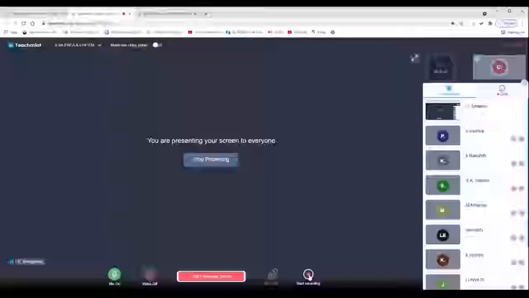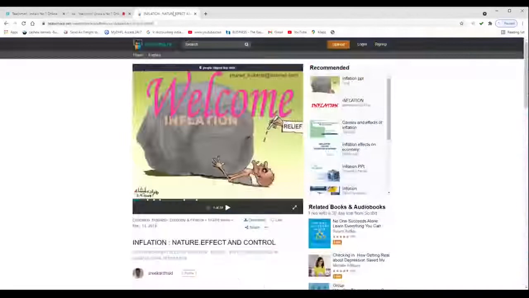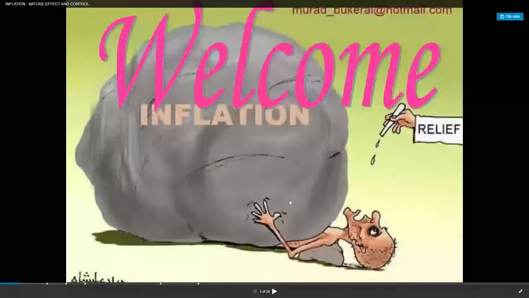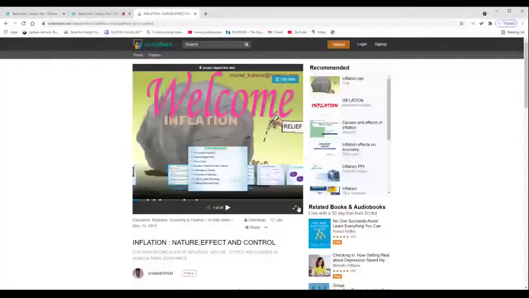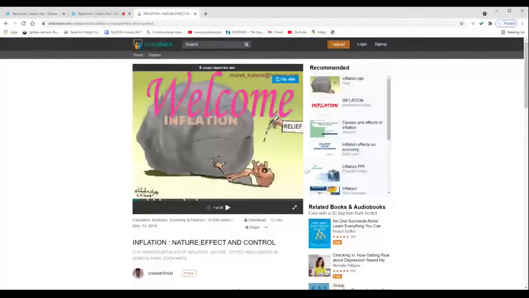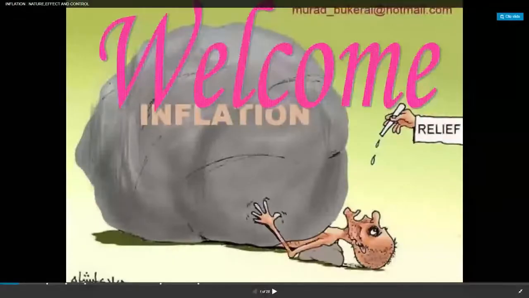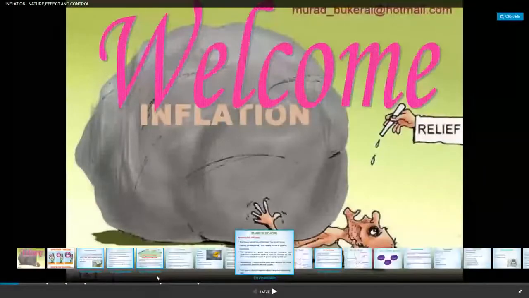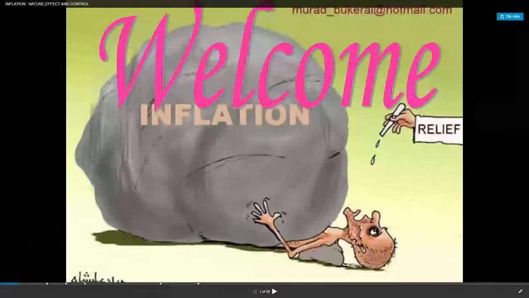So what is the nature of inflation, how is it going to affect us, and what are its scope and control? Here you can see the economy is bulging, you can see the stomach. Here inflation is very less. Whenever inflation is increasing, the economy is decreasing, the tummy is decreasing.